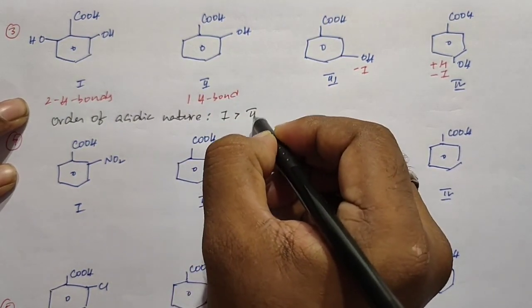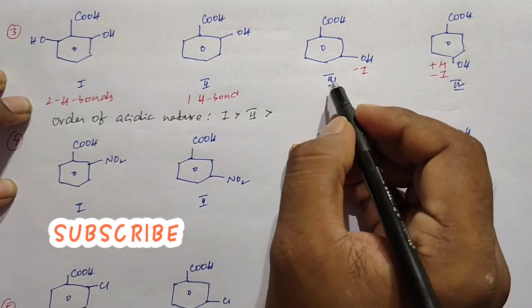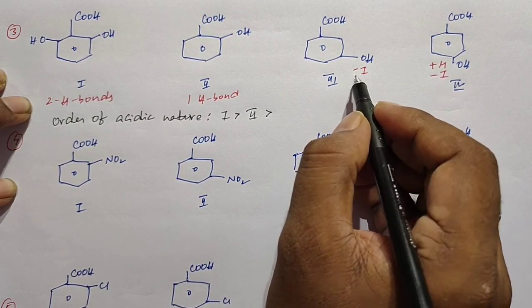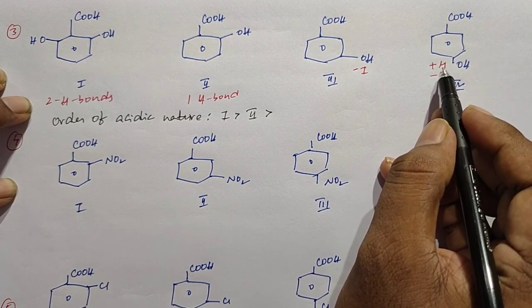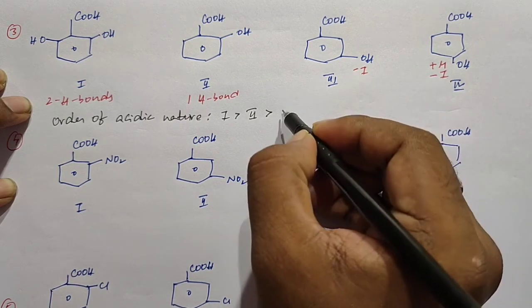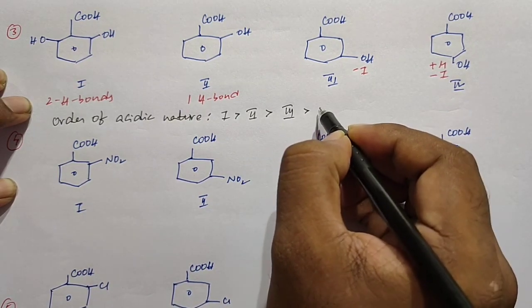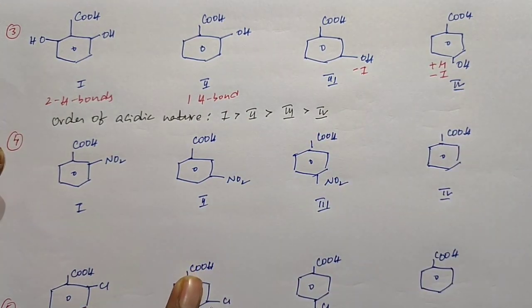After that, the second structure, due to the presence of one hydrogen bond. Then in the third and fourth structures, the third structure has only the minus I effect, but the fourth structure has a minus I effect and a plus M effect. The mesomeric effect is more effective than the minus inductive effect, so the third structure is more acidic than the fourth structure. This is the order of their acidic nature.